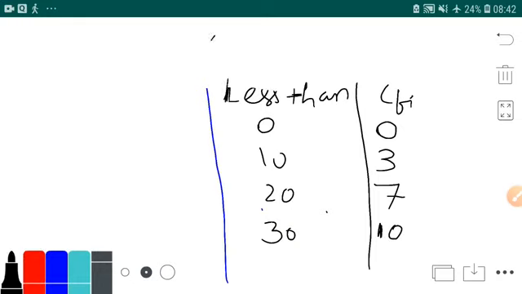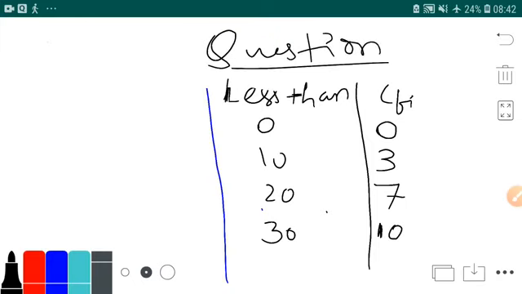Now this will be given in the question, which you have to solve. Now you have to convert this into the classes. It will be exactly reverse here.